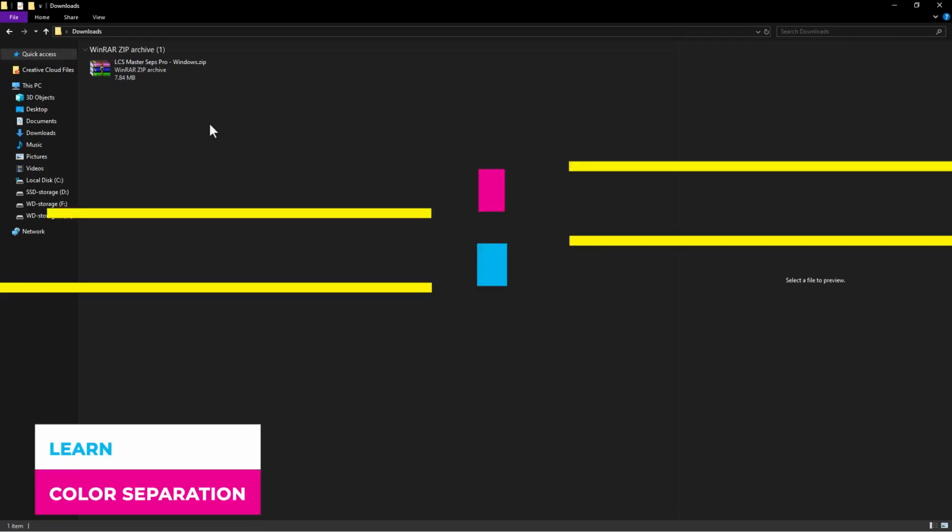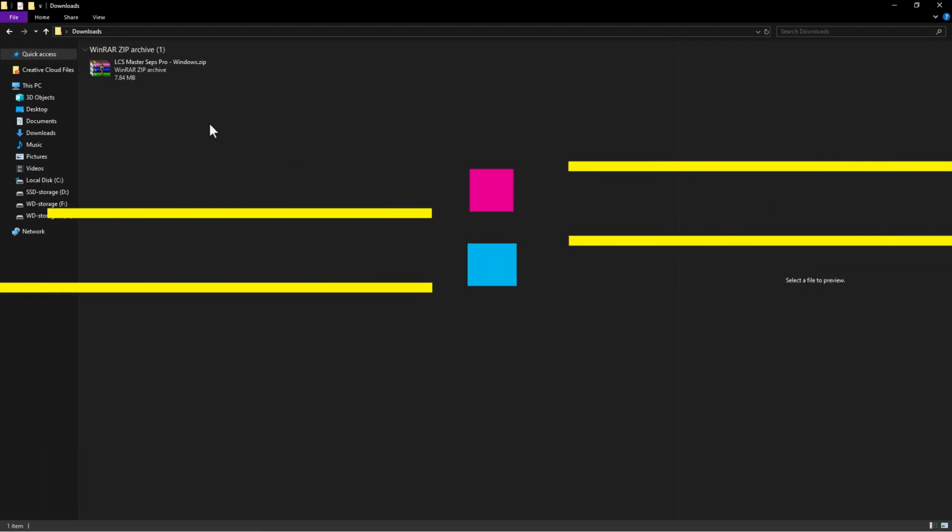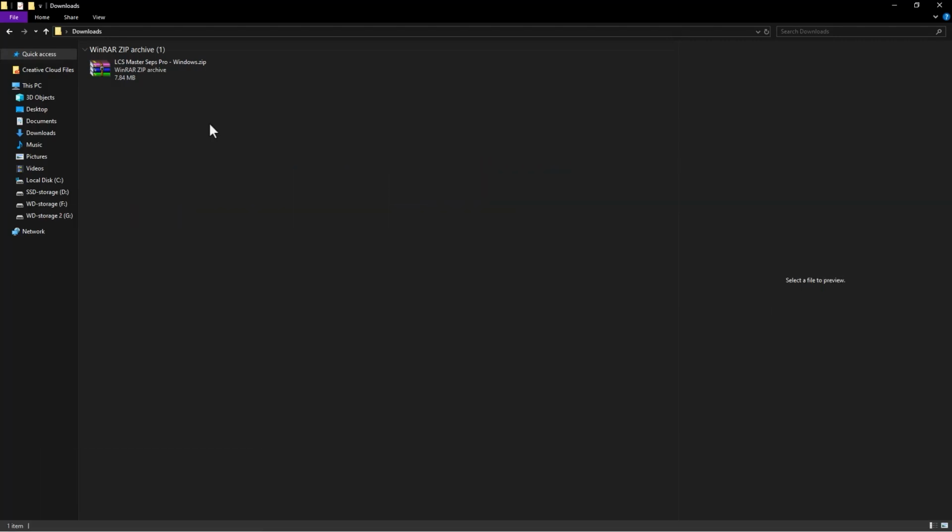Let's start by installing the actions on Windows. Mac users, feel free to skip to the section where I demonstrate the installation on a Mac. Windows users, please download the zip file for Windows. You can find the download link in the description. Once downloaded, extract the file,